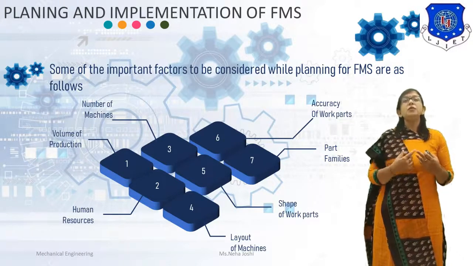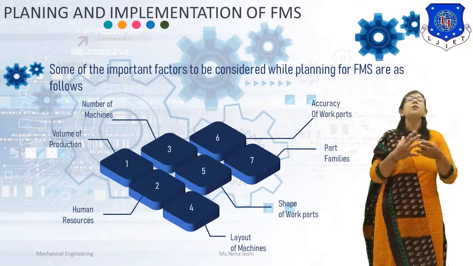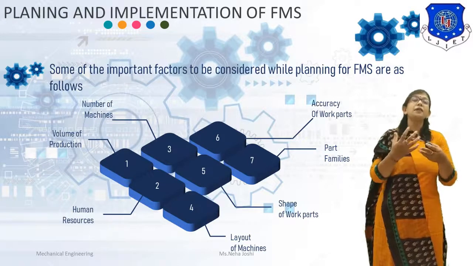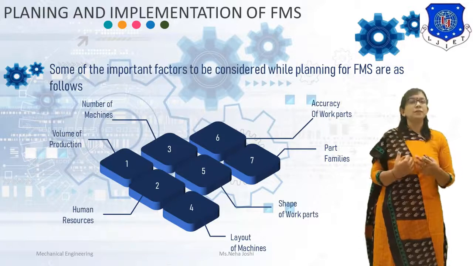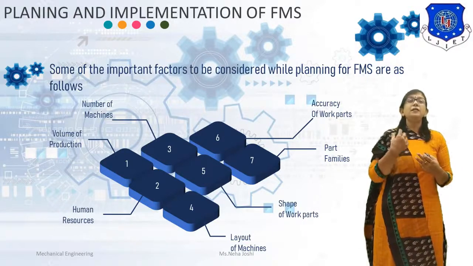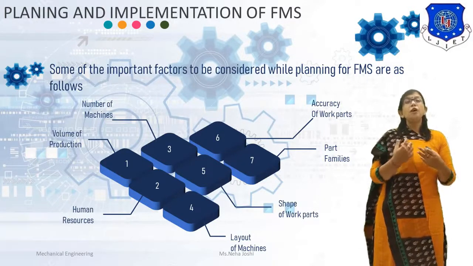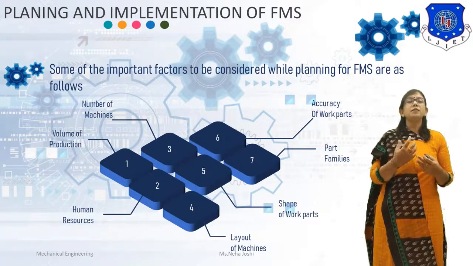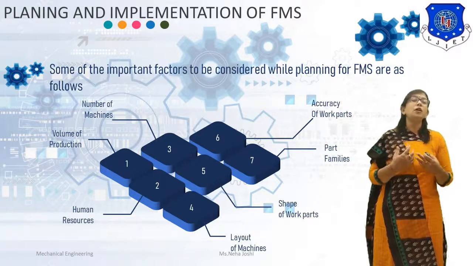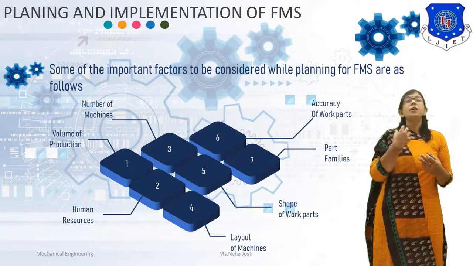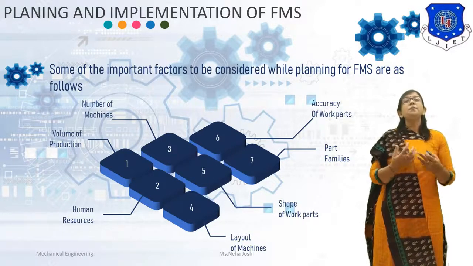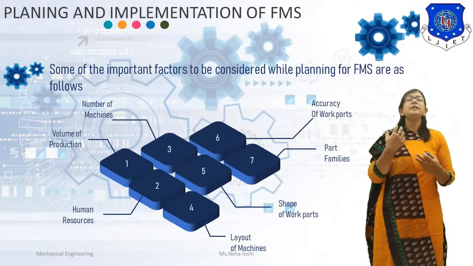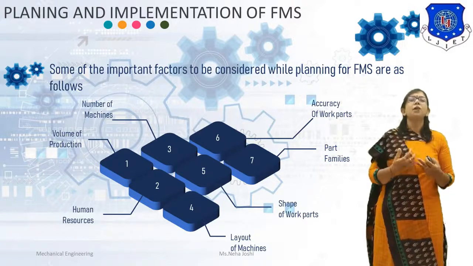The FMS is cost effective if the machine requirements in the flexible manufacturing system are at least 4 to 6. The next factor is layout of machines. The layout of machines in the flexible manufacturing system should be based on the workflow. The next factor is shape of work parts. The types of machines in FMS is decided based on the shape of work parts.